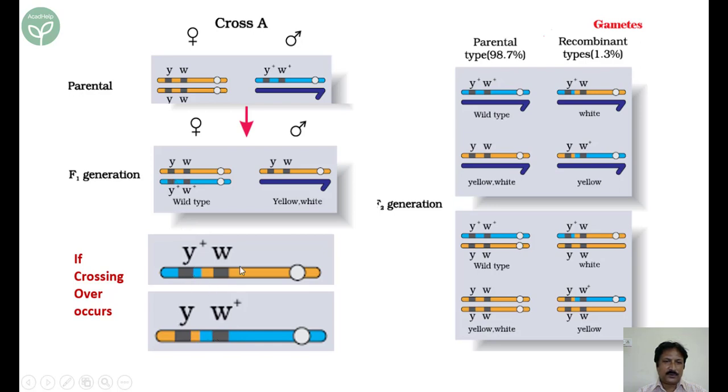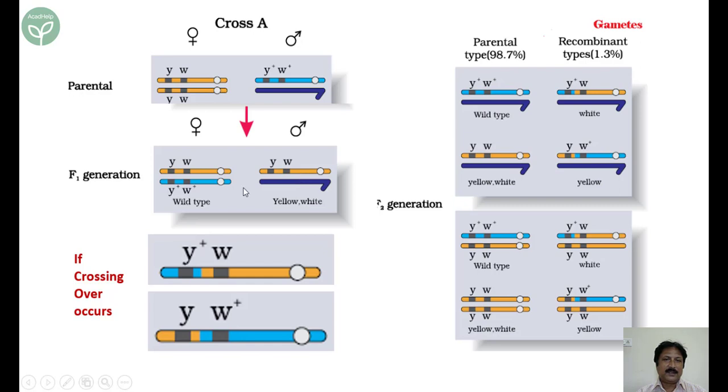So now these two are crossed over. This is the result of the crossing over. So it has a yellow part and a blue part, and these have a major blue part and a small yellow part. Now you see there is a difference in the combinations. Here it was Y and W, it was W plus and W plus. Now it has become Y plus W and Y W plus. Now if this is the condition, such a crossover female will be allowed to cross with this male.